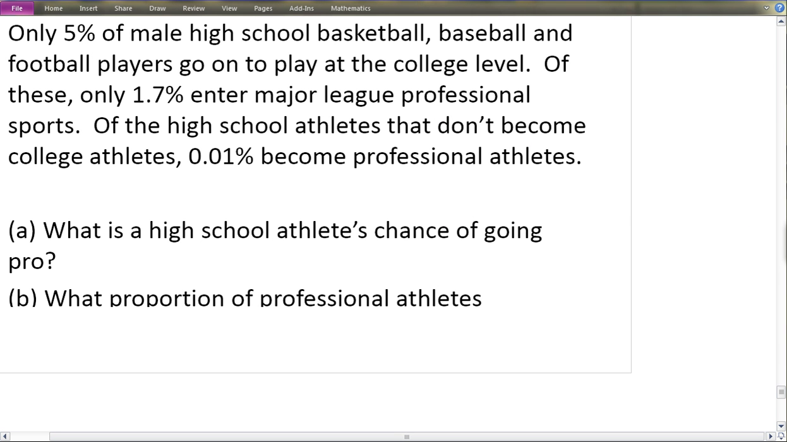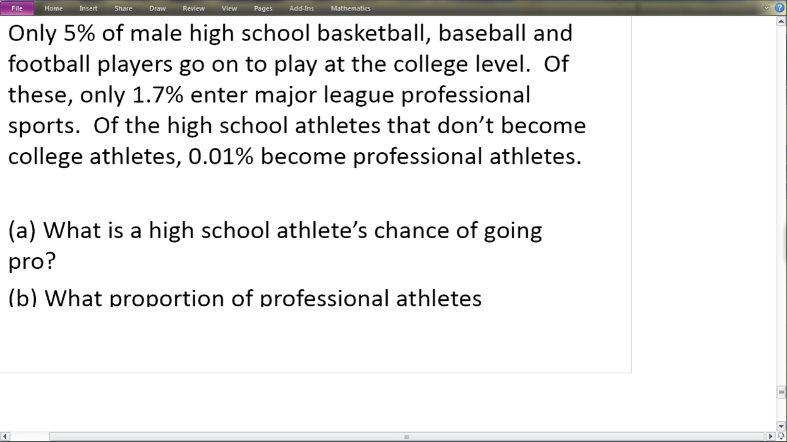So here's our very last example. In this example, we're going to use a tree diagram and probabilities to answer first, what's a high school athlete's chance of going pro? Second, what proportion of professional athletes played on the college level?